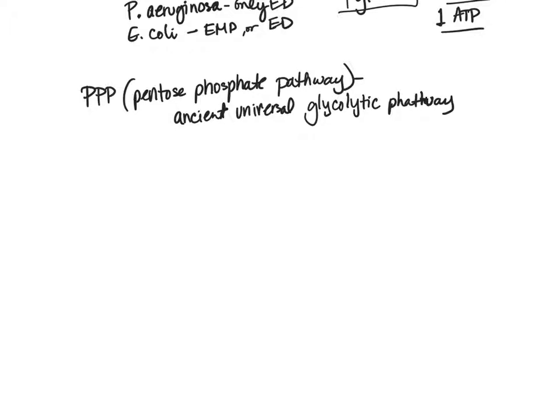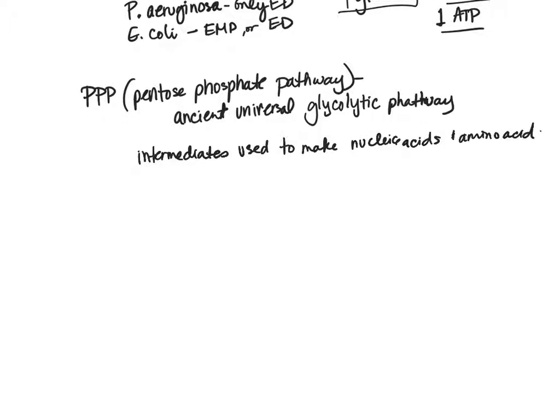And so these intermediates that I'm talking about are used to make nucleic acids and amino acids. So the reason that they think this is the oldest pathway is because of the ability to not only make nucleic acids based on this process, but also to make amino acids.